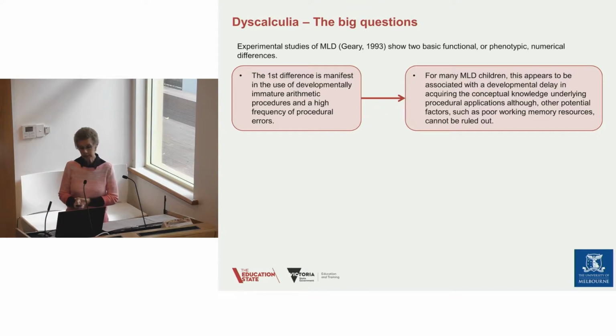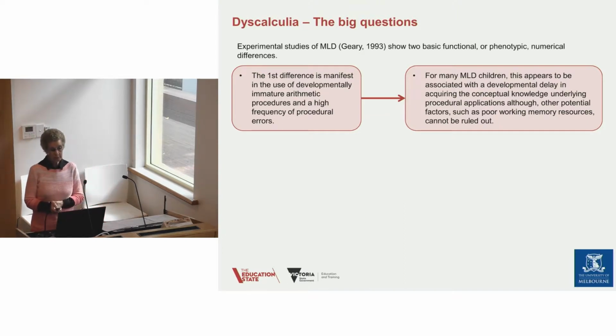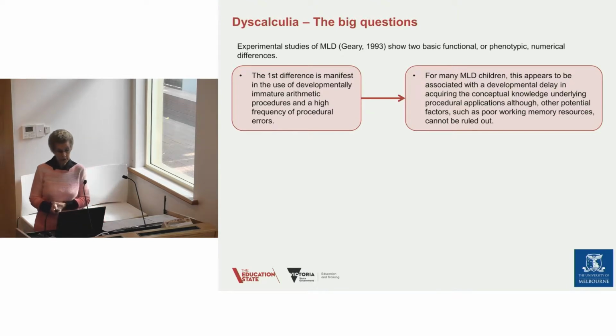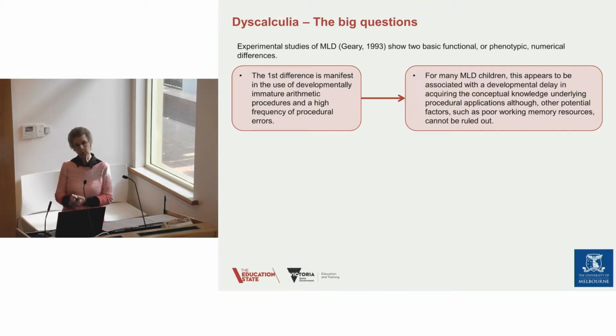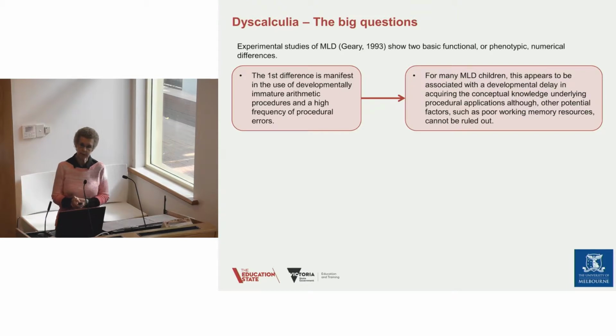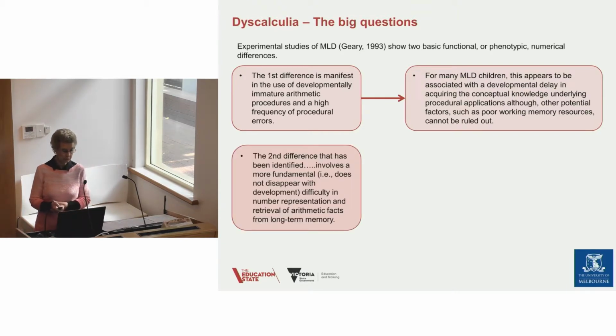So for many MLD children, this appears to be associated with developmental delay in acquiring conceptual knowledge underlying the procedural applications, even though other potential factors like working memory can't be ruled out. But this is a point that we'll raise several times, this issue of procedural application leading to conceptual knowledge.